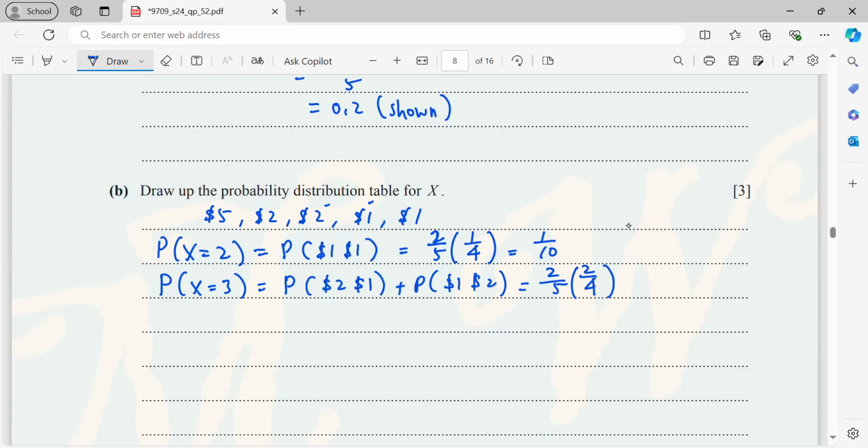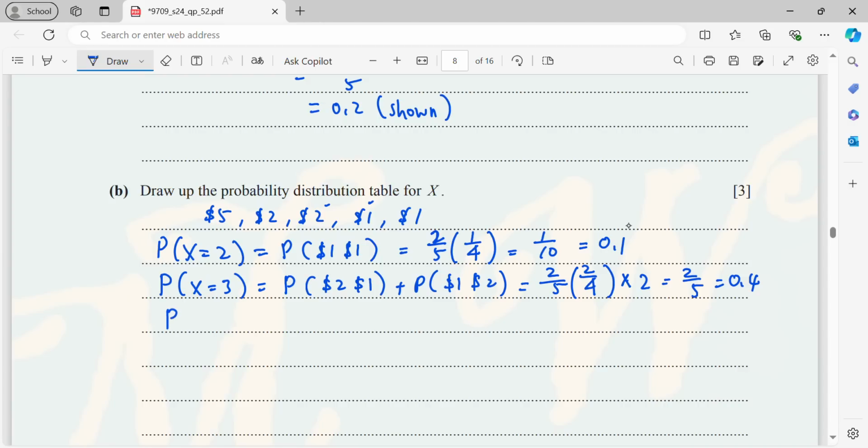You can just times 2, because $1 first and $2 second, or $2 first and $1 second, will be the same. 2 arrangements. Therefore, this is going to be 2 over 5. I'll put it in decimal. So this is 0.1. Here is 0.4.